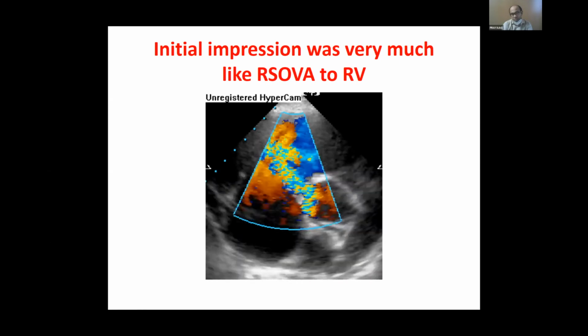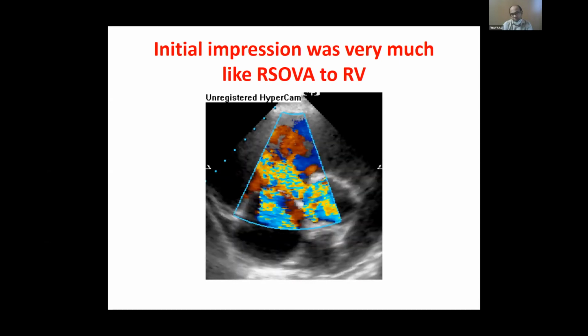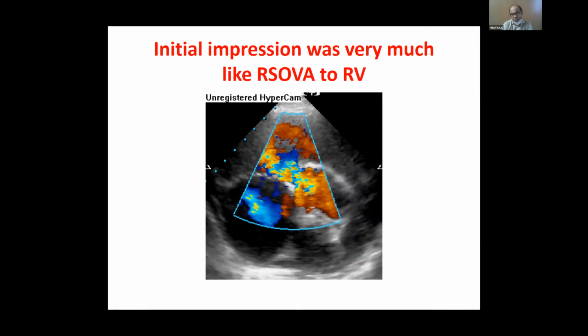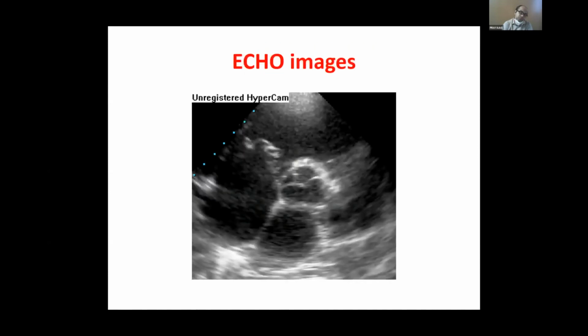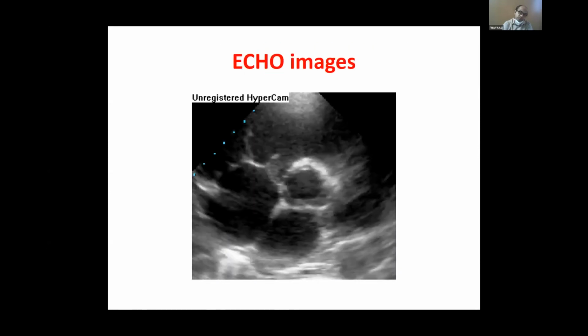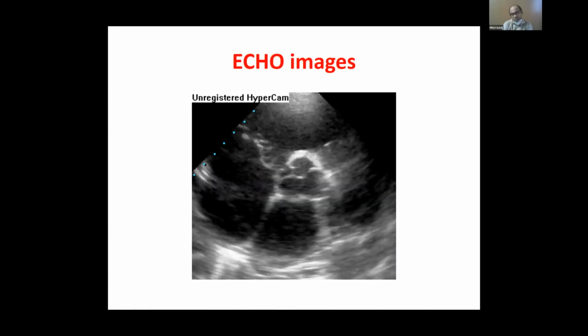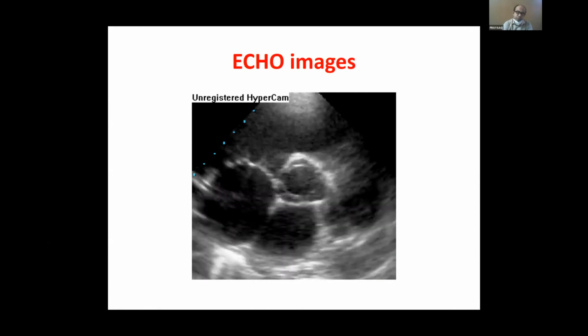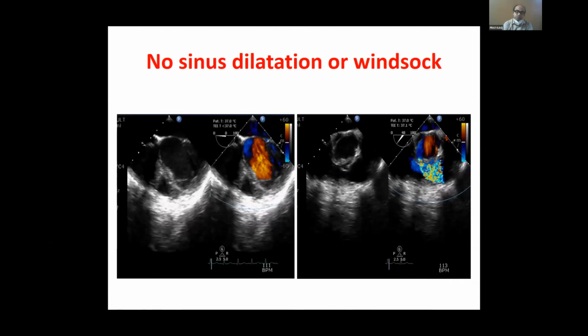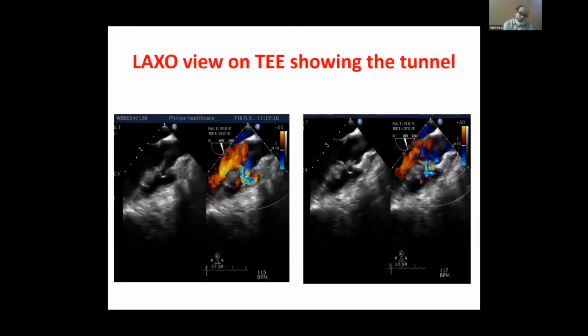It looked very much like there was a continuous flow coming from the RCS, but it was not really from the sinus, and there was no dilatation as well. You can see that there is no dilatation at all of the right coronary sinus, and the track here seems to be coming out of it. To better delineate it, none of the images as I go along would show any sinus dilatation at all, and there was this track that was coming outside of the aorta from the aortic muscularis, that is directly into the RV.